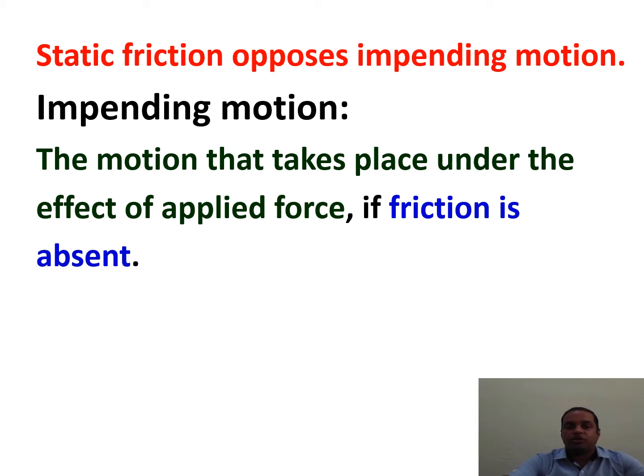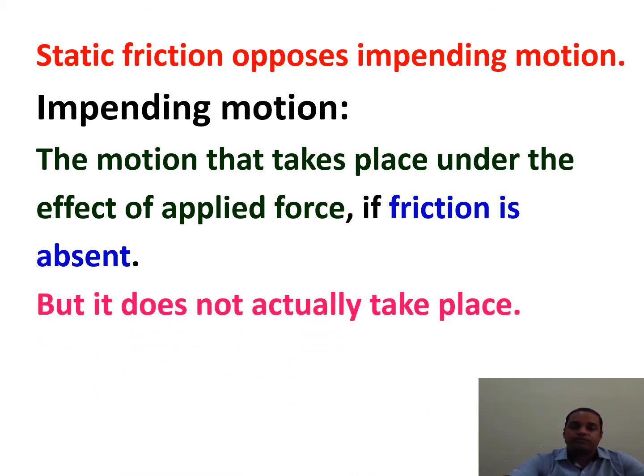Let us suppose you are applying force over the body and the body is not moving. It means there is the friction which is opposing the motion of the body. If that friction is absent, then the body will come into motion. That motion is called impending motion, which will exist in the body if friction is zero. But it does not actually take place.